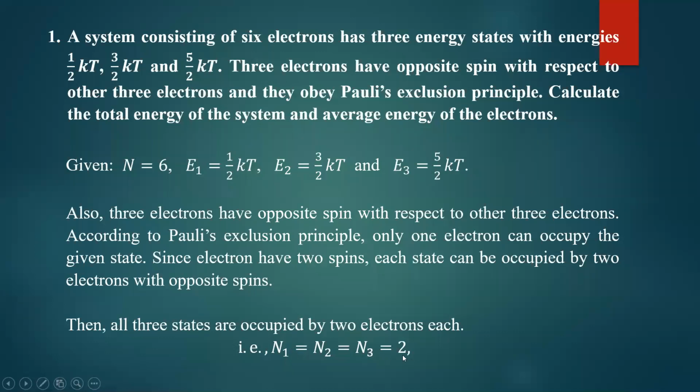In first state, 2 electrons are there. That is N1. N2 is the number of electrons in the second state. N3 is the number of electrons in the third state. All are equal to 2.